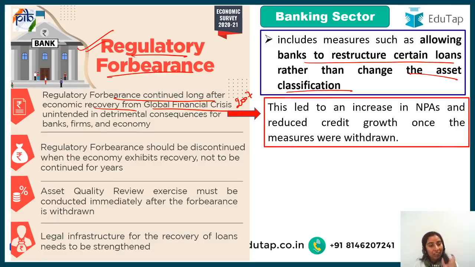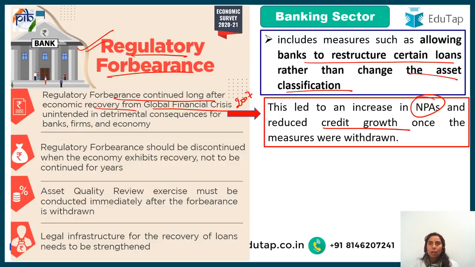Because of this regulatory forbearance, which continued long after the crisis, NPAs increased and credit growth reduced once the measures were withdrawn. So basically the idea is that you continue your forbearance for a very long time even if the crisis is gone, and when you take it out, there is no credit growth.